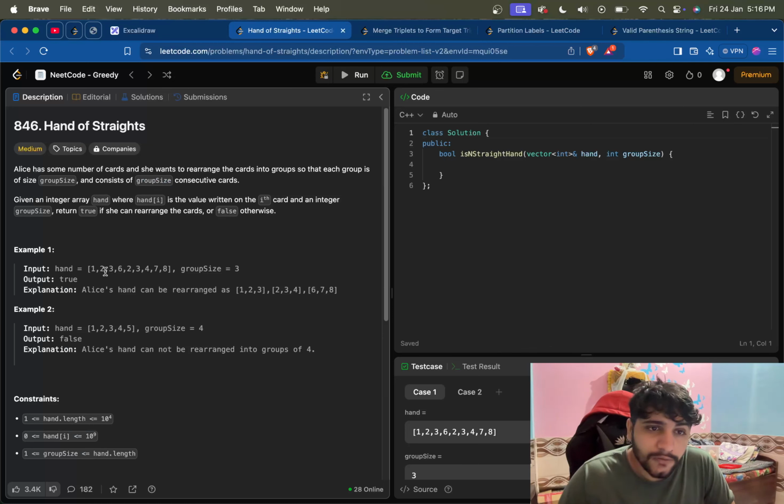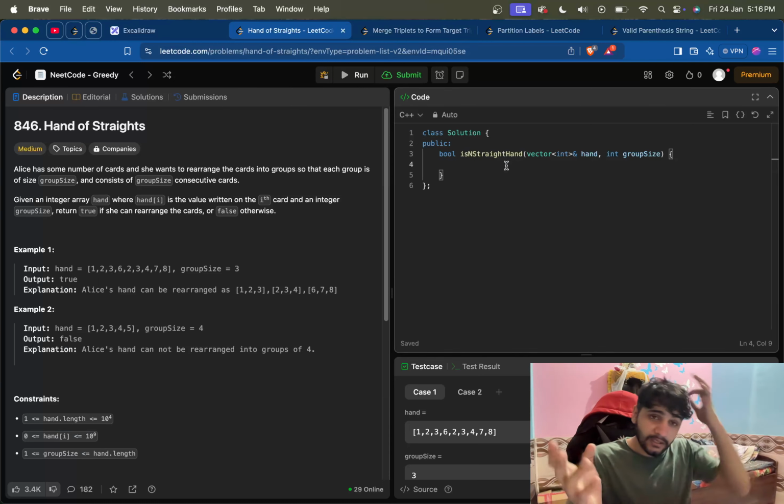So if there are n cards and there must be groups of size 3 and each group has three consecutive elements, basically it means that the number of cards must be divisible by the group size. And if they are not, we'll just return false, that they cannot be rearranged.